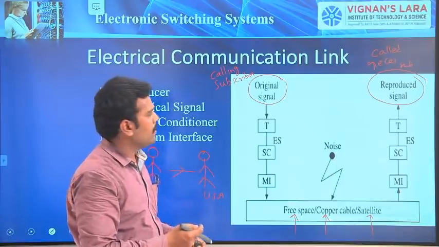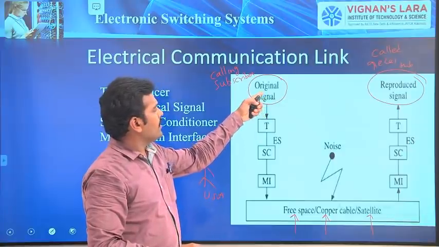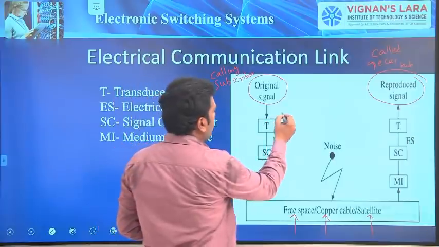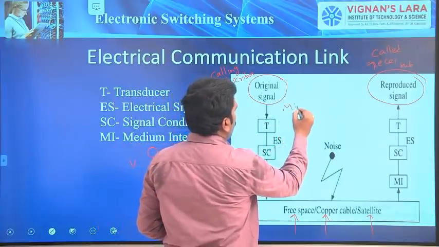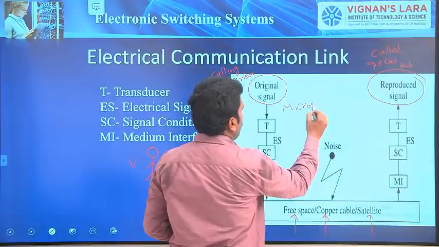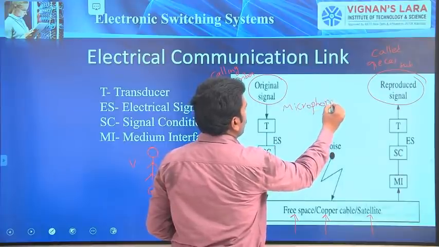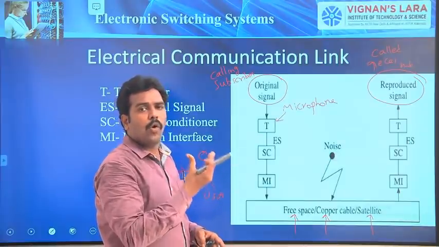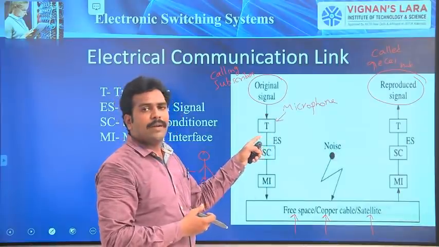Got it? So the original voice signal is converted into electrical signals with the help of a microphone. What is a microphone? A microphone is a transducer which converts our original voice signals into electrical pulses.